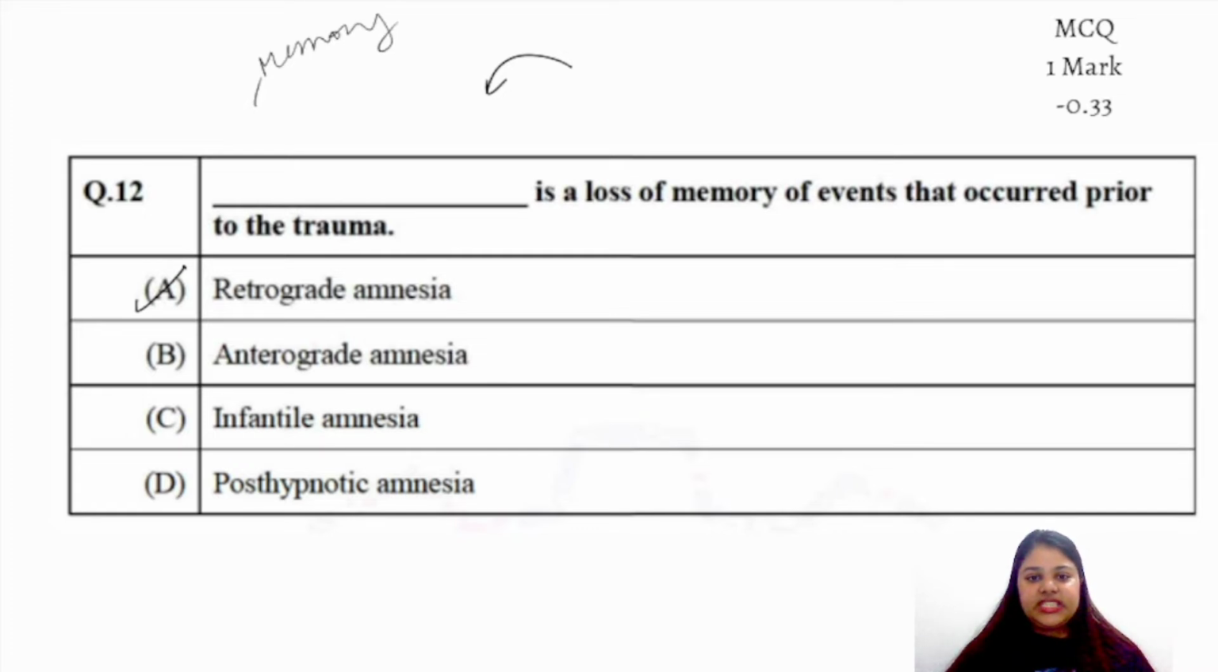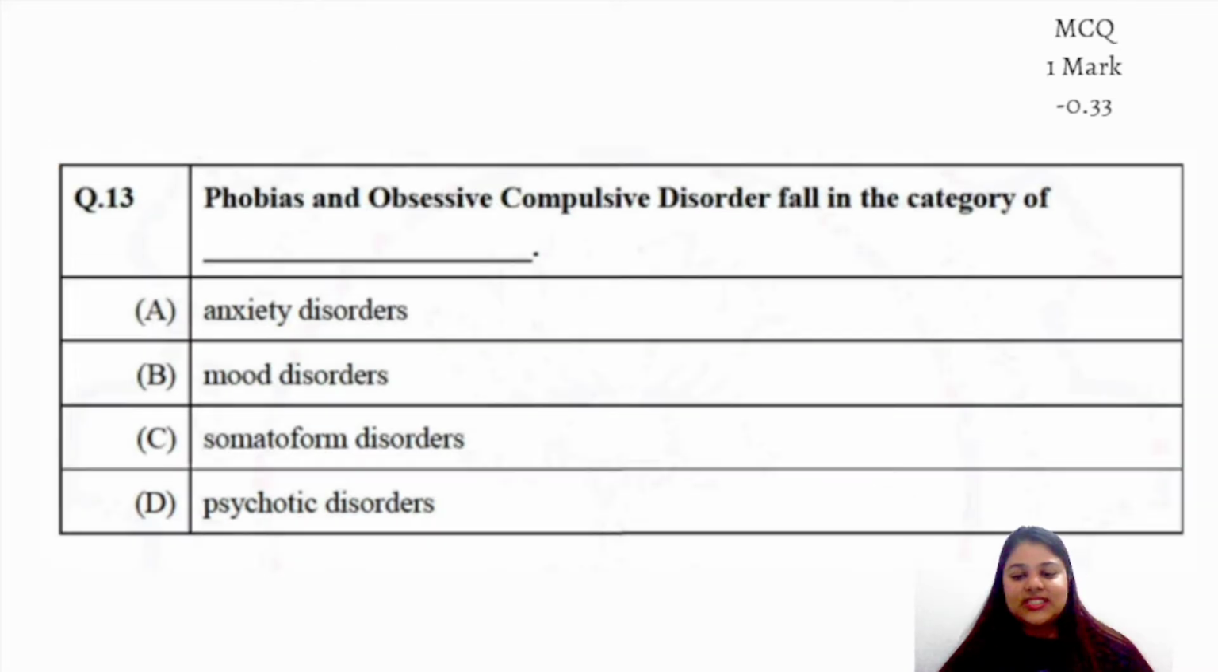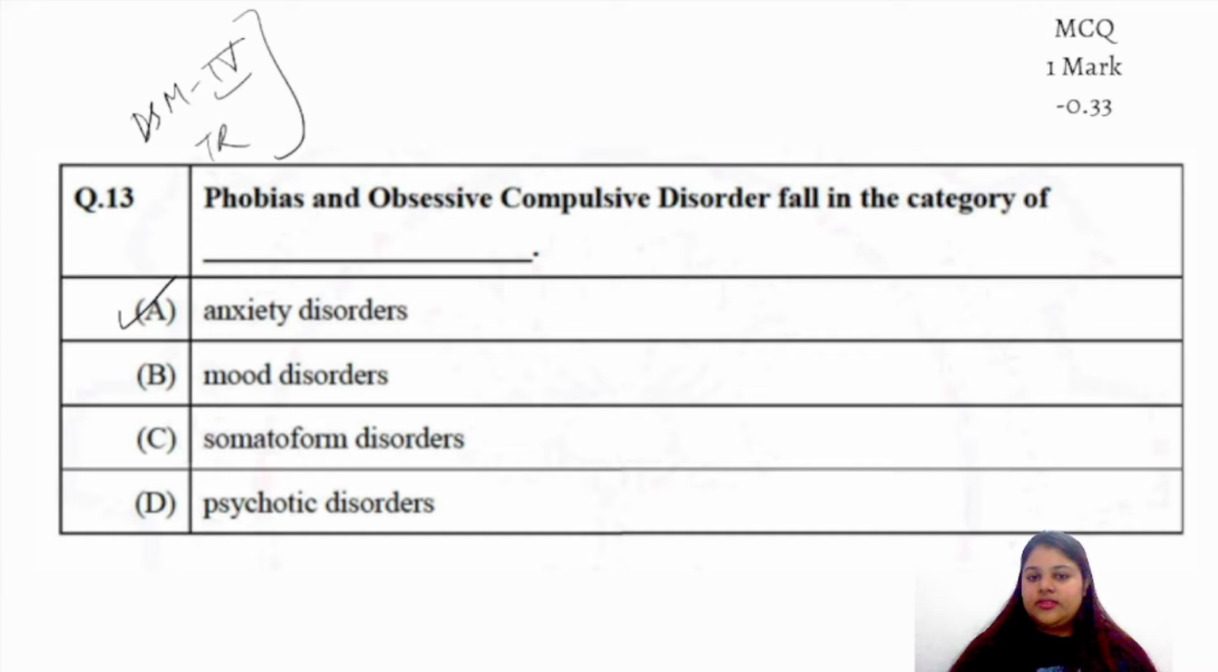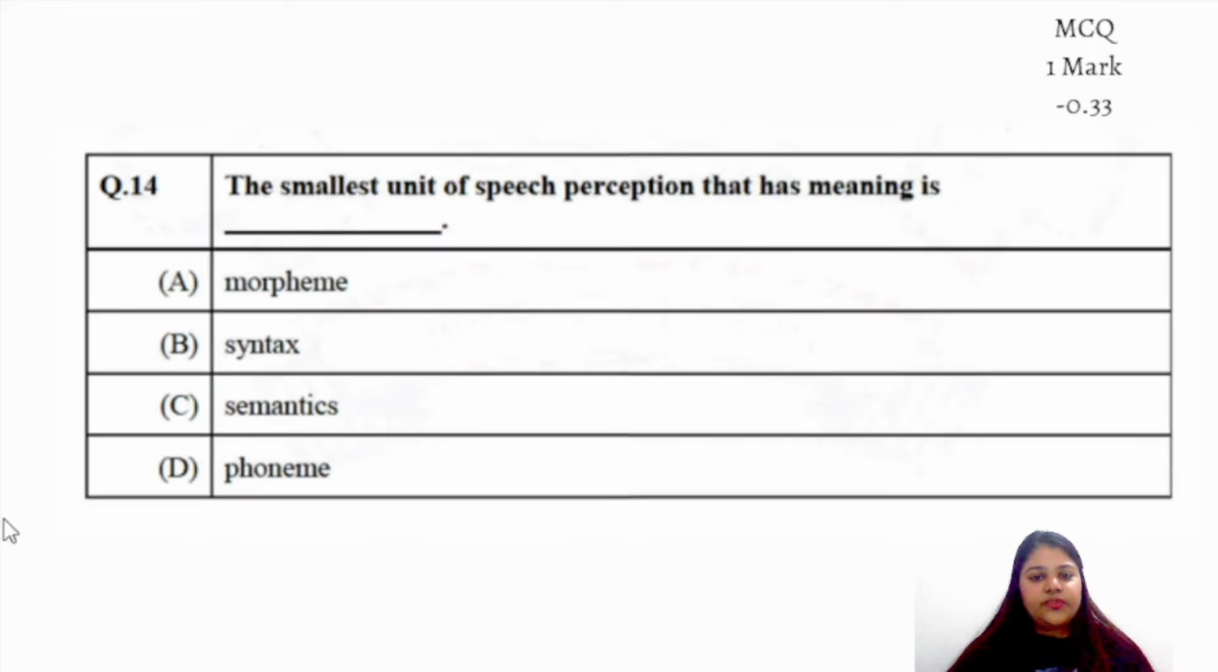Wait, I'm changing the slide for the next question. Yes, phobias and obsessive compulsive disorder used to fall in anxiety disorders in DSM-4-TR, right? So yes, good for those of you who have answered it correctly. Moving on to the next question. So now the question basically talks about the unit of speech which has meaning. So phoneme is the smallest speech unit, but it does not have any meaning. So morpheme is the correct answer here because it has a meaning, right?